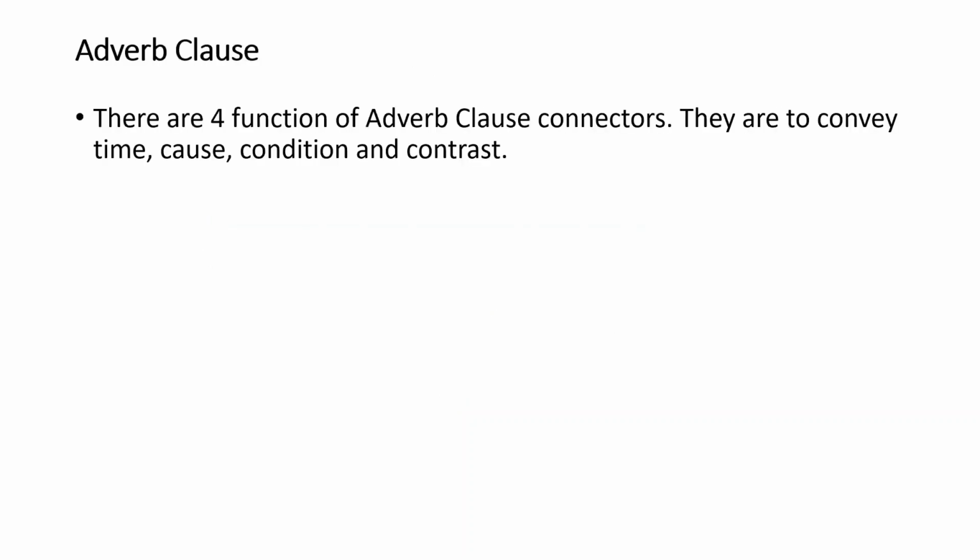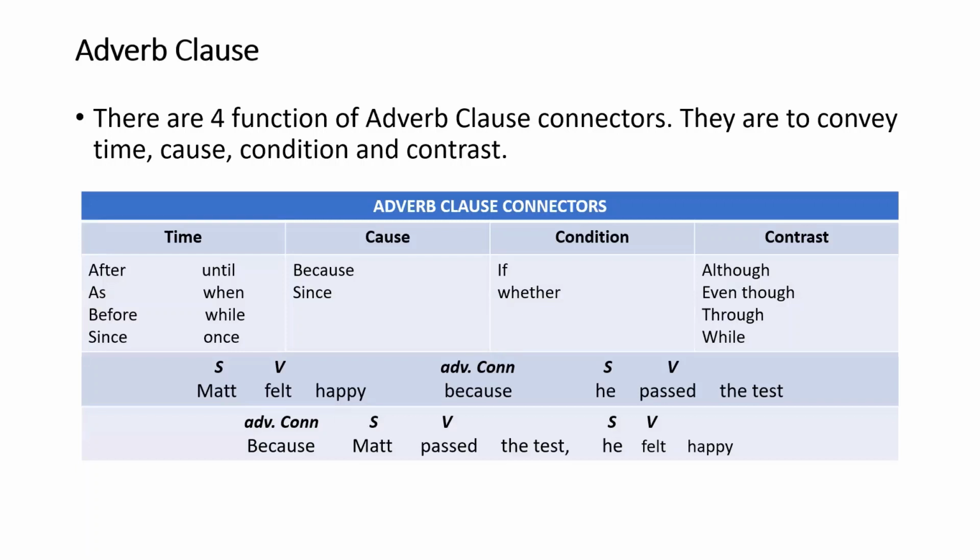Adverb clause: there are four functions of adverb clause connectors. They are to convey time, cause, condition, and contrast. You can have a look at the table below. For time, cause, and condition, these are the types of clause connectors you need to memorize and remember. Don't you forget. Time: after, as, before, since, until, when, while, once. Because and since are for cause, condition is if and whether, contrast is although, even though, and while.